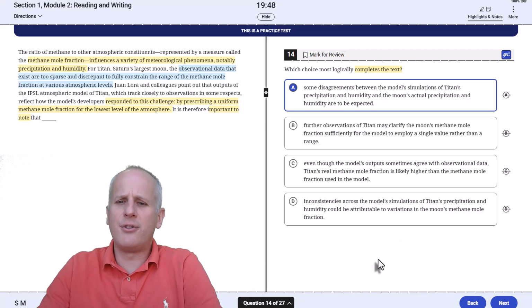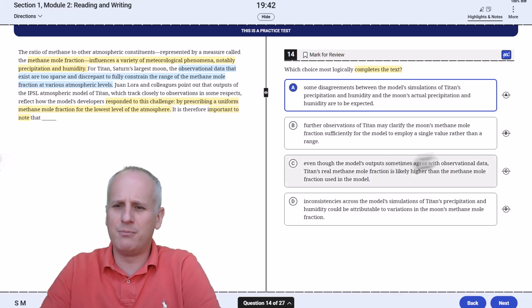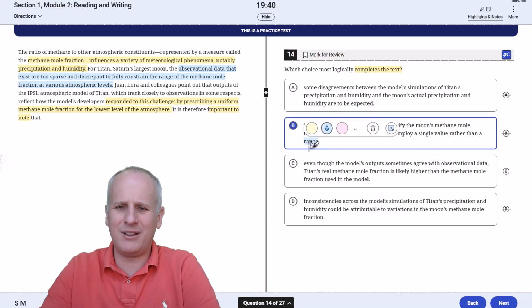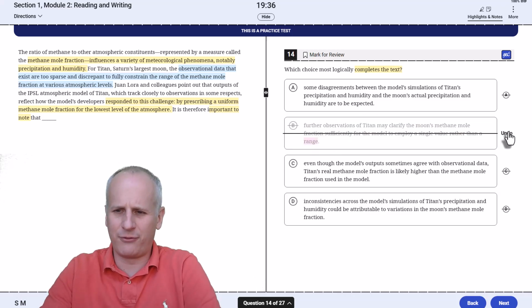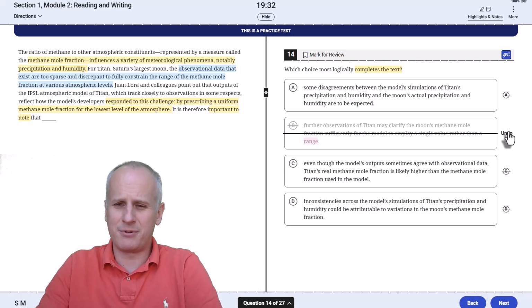Then choice B: "Further observations of Titan may clarify the moon's methane mole fraction sufficiently for the model to employ a single value rather than a range." Well, it wasn't applying a range, it was applying a single value. It was just a uniform fraction for the lowest level of the atmosphere. So B is a misinterpretation for that reason.